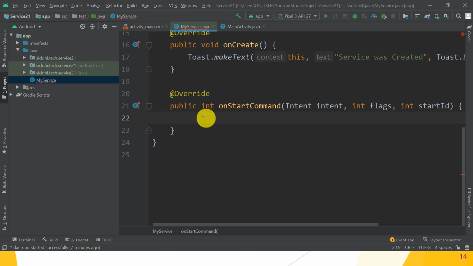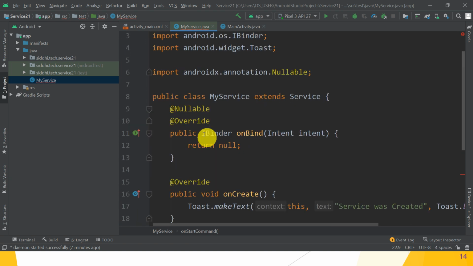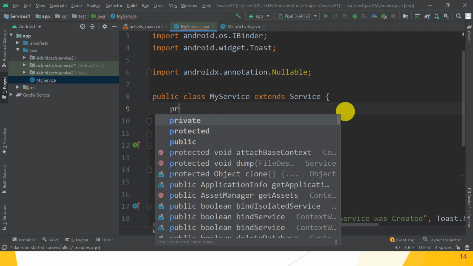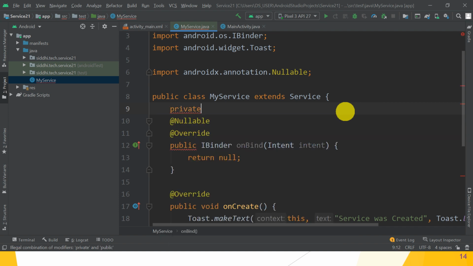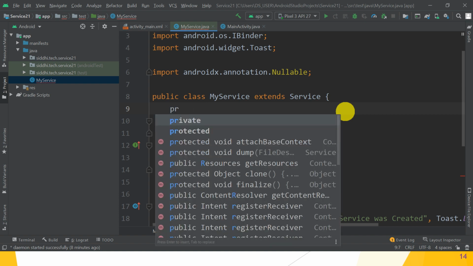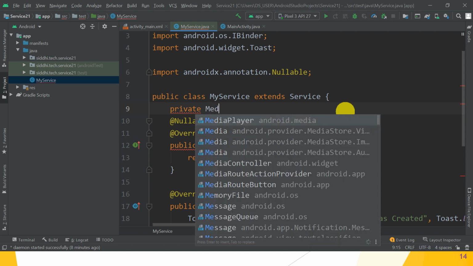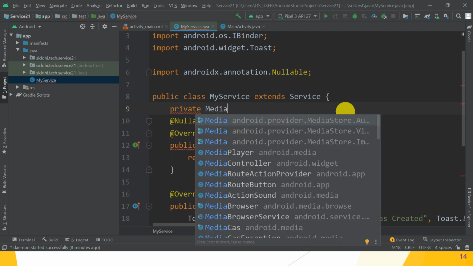Hope you understand. Great. After that, in onStartCommand method, what we have to write? Before that, one thing, in the service class, we want a MediaPlayer. So write private MediaPlayer class.